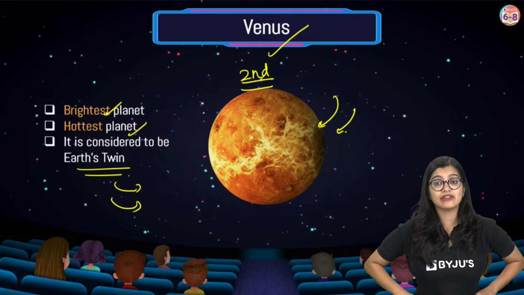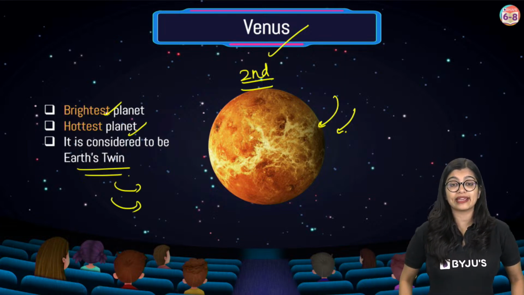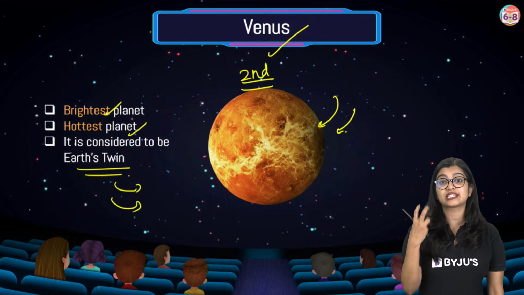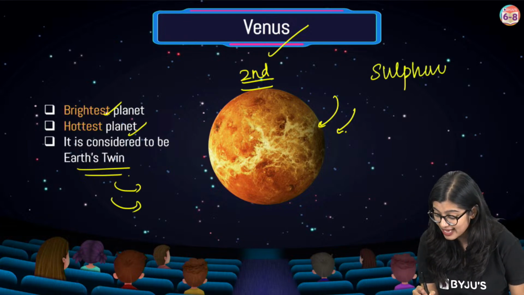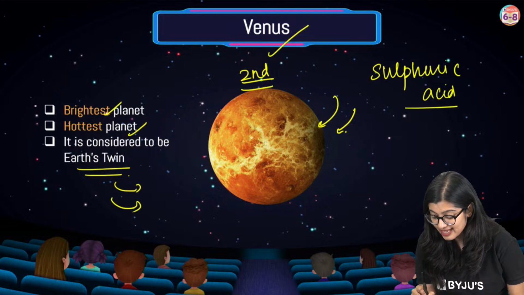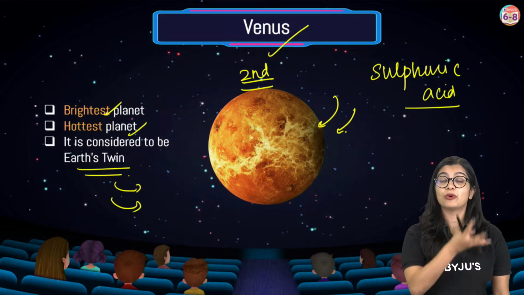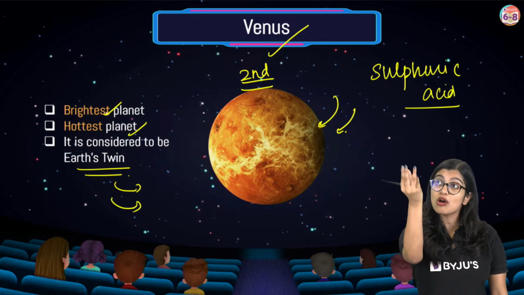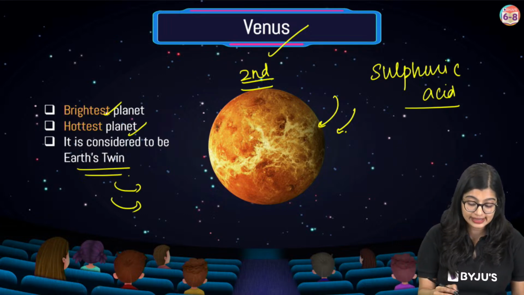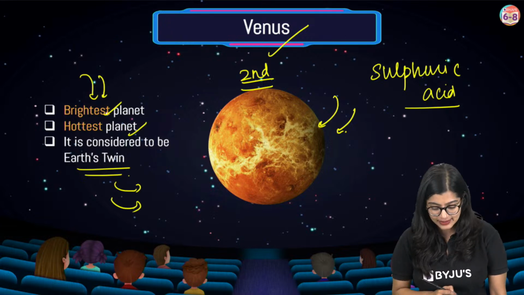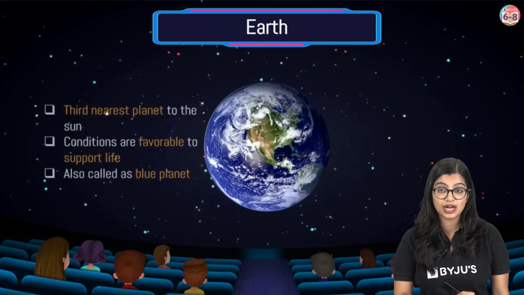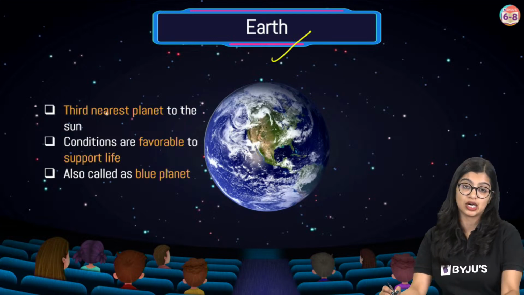Yes. Ma'am, even though Mercury is closer to the sun, why is Venus considered hotter? Because of its chemical composition. It has sulfuric acid clouds. So a lot of the components present within the planet also make it extra hot, which is why Venus is not only the hottest, but the brightest. Then we will move on to the third planet, which is planet Earth, right?